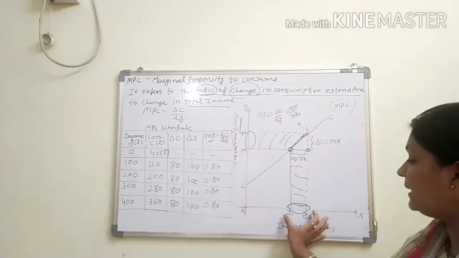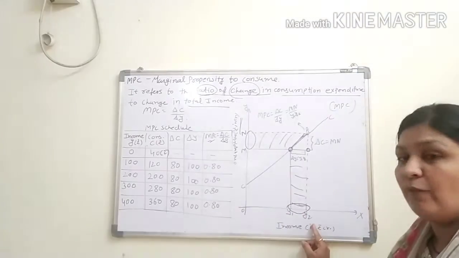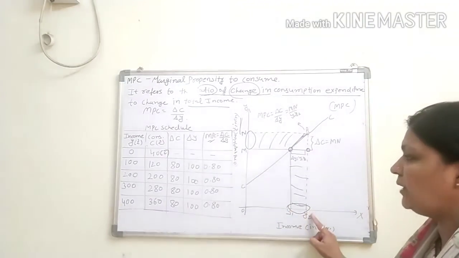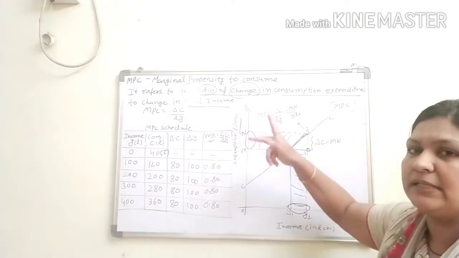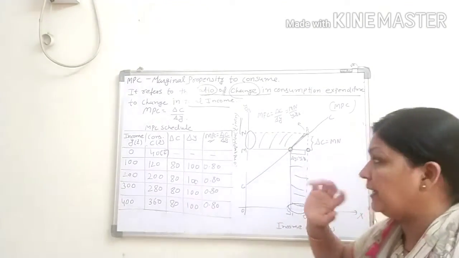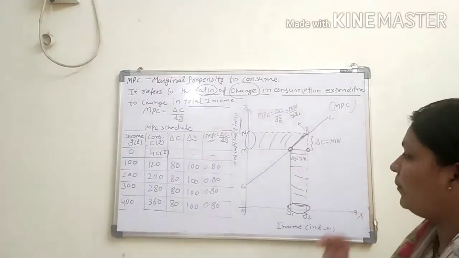Now here delta y equal to y1 and y2. मतलब y1 से y2 तक का change आया, this is a change of 100, and M से N का change आया, this is a change of 0.8. So total is a change of 0.80.